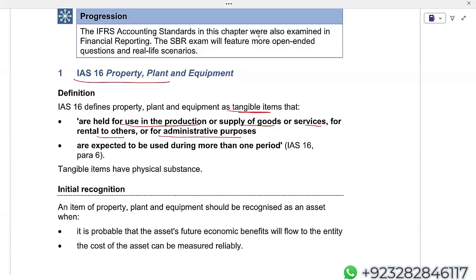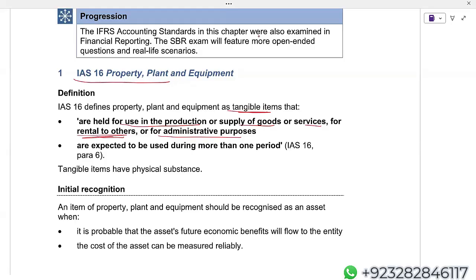I'm using my laptop. Otherwise, without the laptop, without the technology, I won't be able to provide the services. Now, for rental to others, I always put a little emphasis here. What do we mean by rentals to others? Because there's one more IAS, IAS 40, Investment Property. Under investment property, we also talk about rental income. The biggest difference is when IAS 16 is applicable and when IAS 40 is applicable.